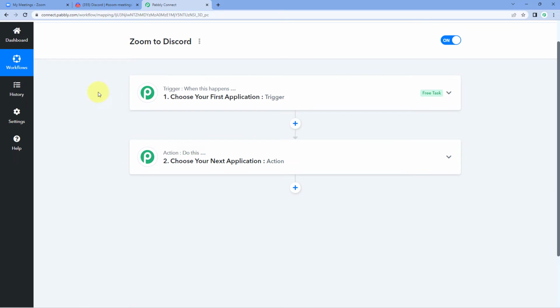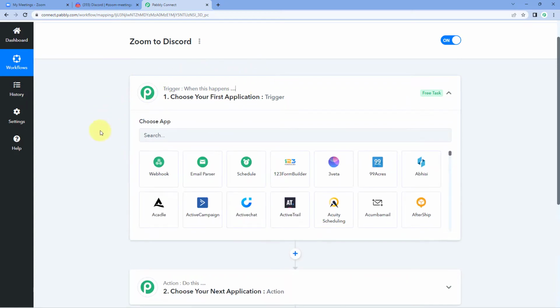In this workflow, we have 2 different windows. First one is the trigger window and second one is the action window. Triggers and actions are basically those 2 principles on which this whole automation works, where the trigger says when this happens and the action says do this. So let's begin with our trigger window.